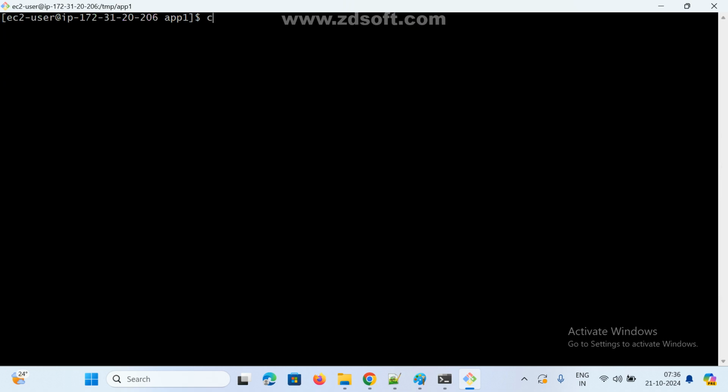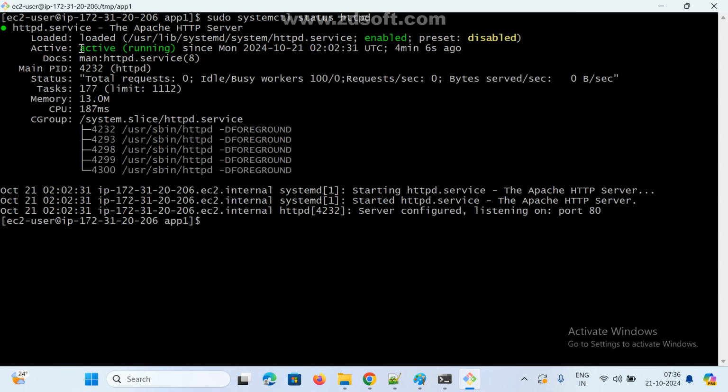The HTTPD server default path: cd slash var slash www, or else we can check the service directly: sudo systemctl status, service name. What is my service name? httpd. See here, running or not?